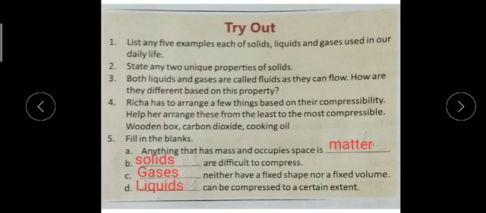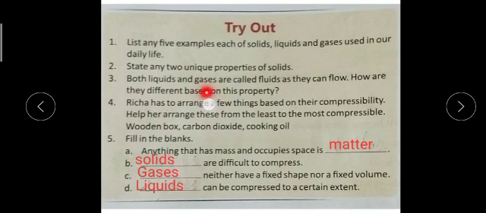Now in question number 3 they are asking: both liquids and gases are called fluids. Why? As they can flow. We all know that fluids have the ability to flow up to a certain extent, based on their properties or their arrangement of molecules. So how are they different based on this property? Liquids can flow up to a certain extent only, because their molecules are loosely packed, but gases can flow in all directions with the help of the diffusion process.